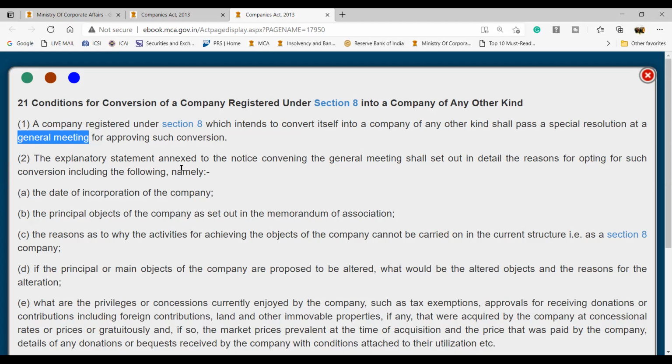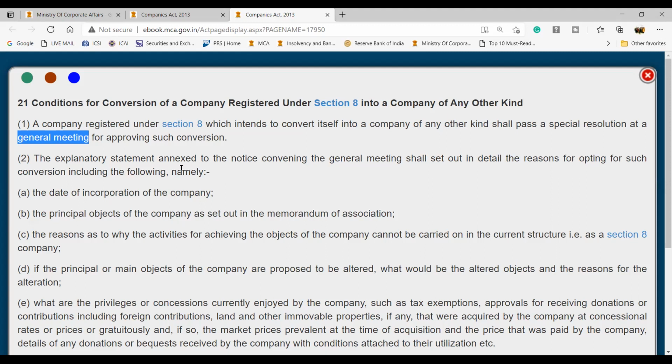We'll discuss the explanatory statement in detail, but as of now, just understand there is a special business to be discussed, and we want to pass a resolution for this purpose. What that special business is all about, you mention in the explanatory statement, so you'll have to mention all the details.